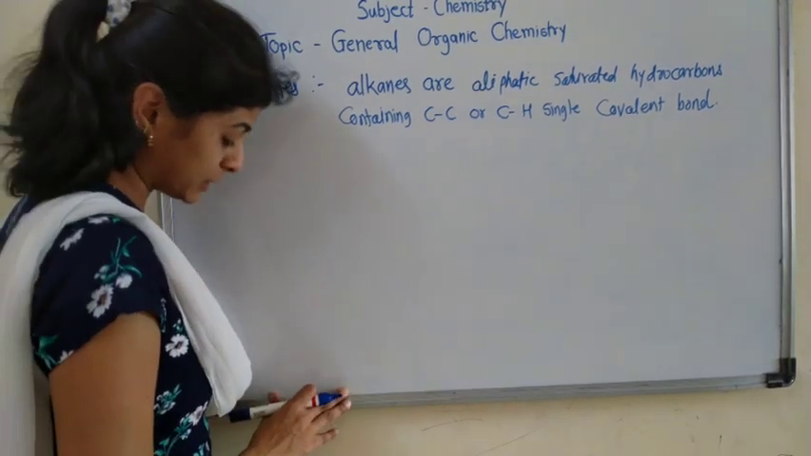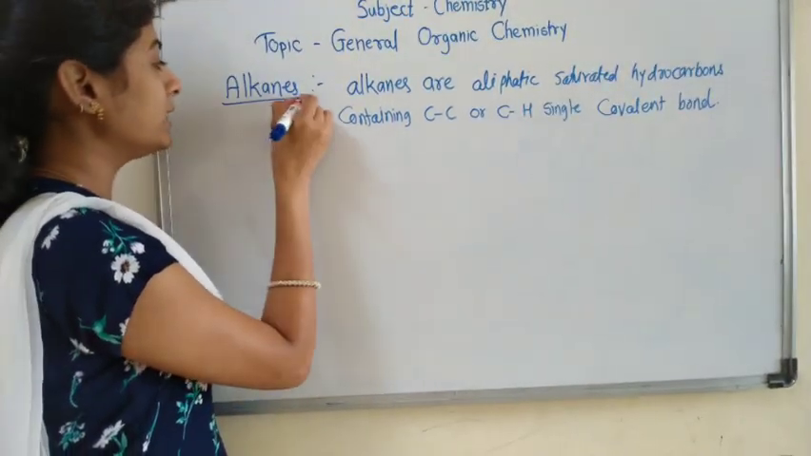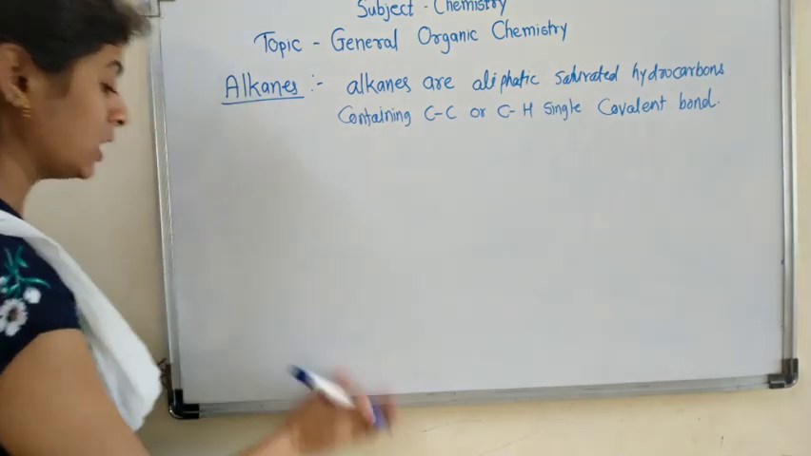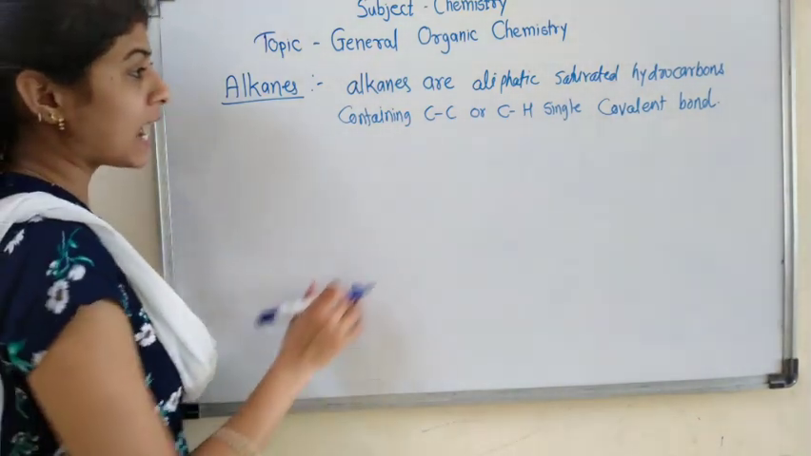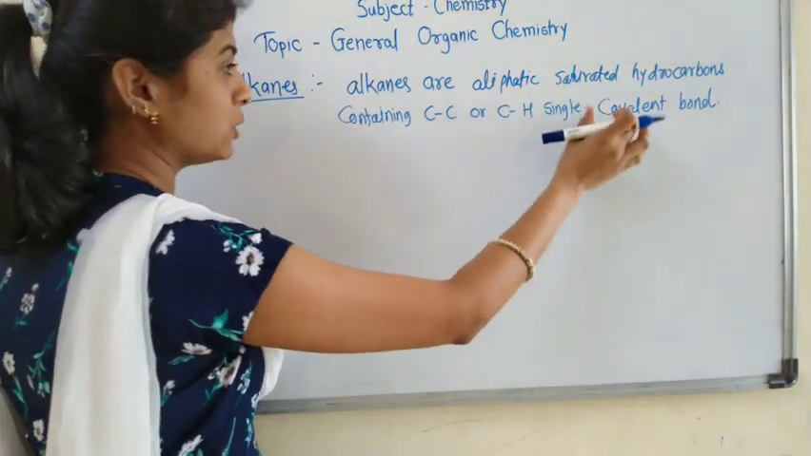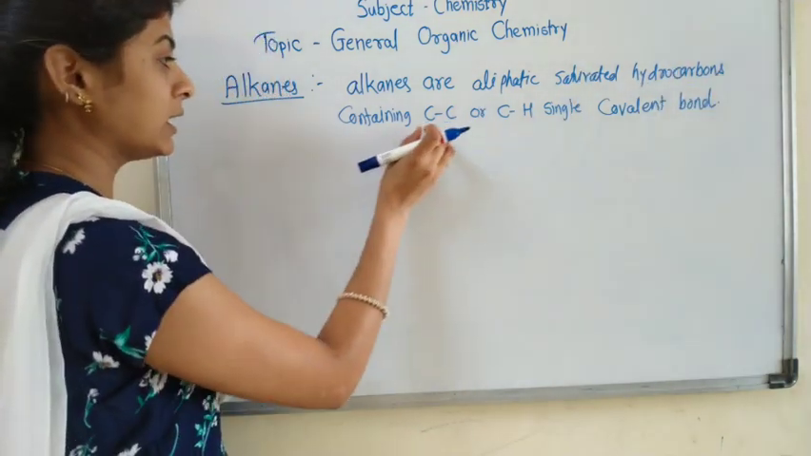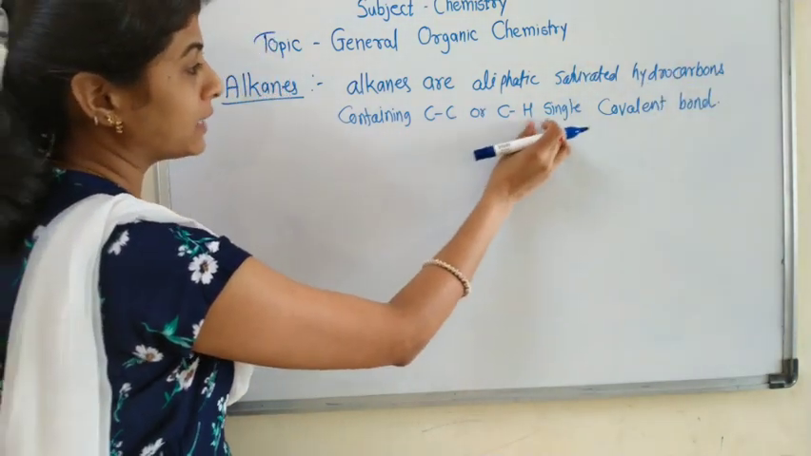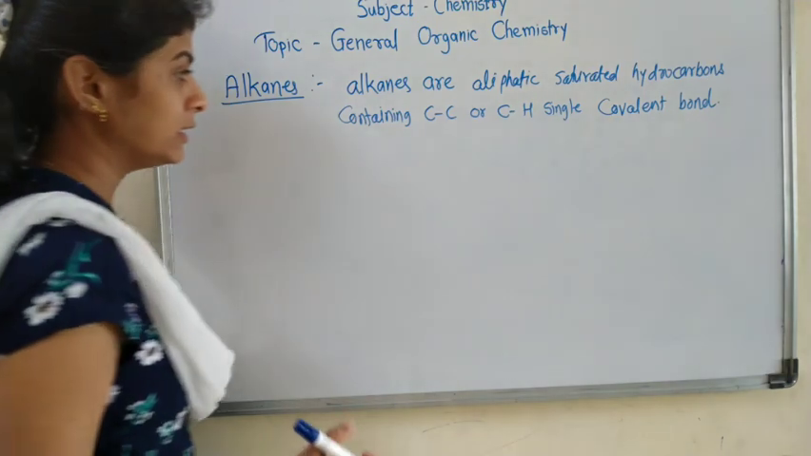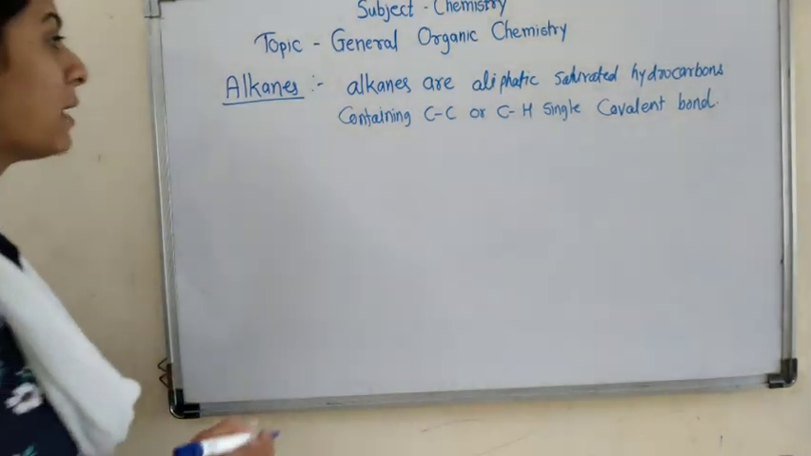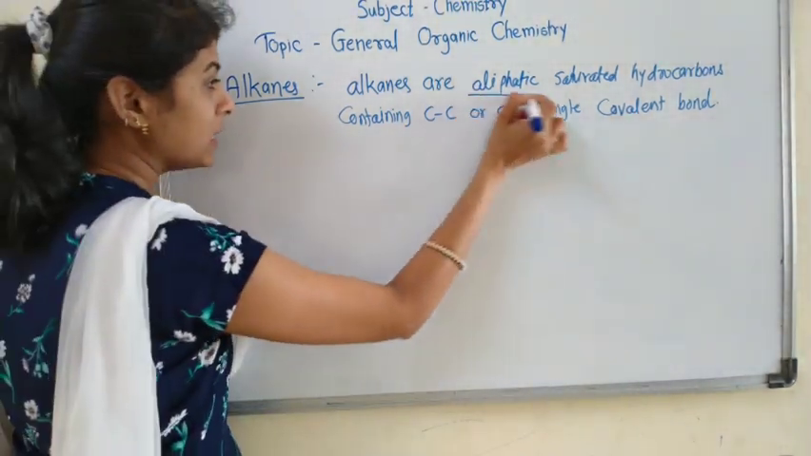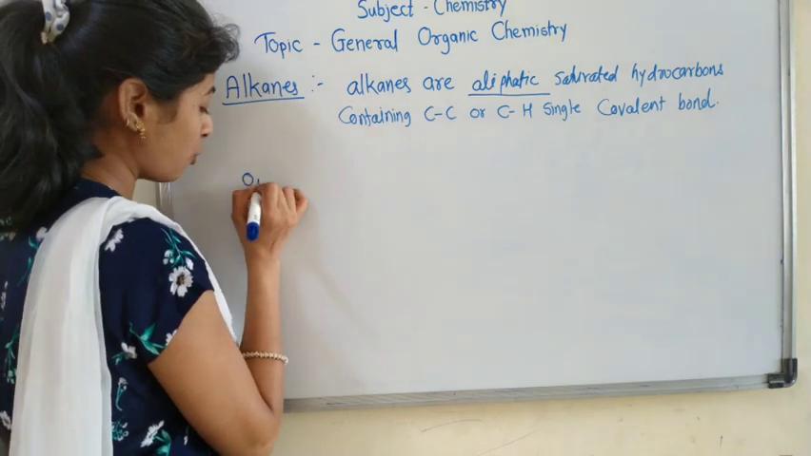Now moving toward the next point, alkane. What is alkane? We see in detail. Alkanes are aliphatic saturated hydrocarbons containing carbon-carbon or carbon-hydrogen single covalent bonds. Let's see what is meant by alkane. Alkanes are aliphatic compounds. It means open chain.